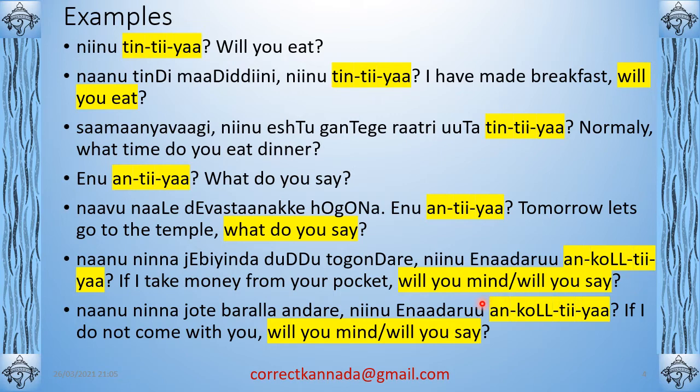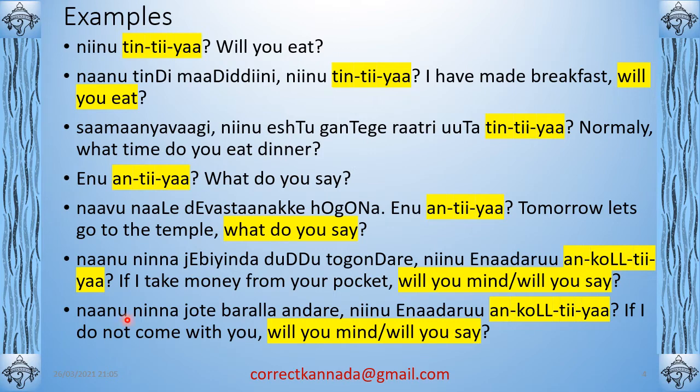This ಅನ್ಕೊಳ್ಳು means to assume. But the exact translation in English will be, will you mind? Will you say anything? Right? Will you get angry? Will you feel offended? All this is ಅನ್ಕೊಳ್ತೀಯಾ. ನೀನು ಅನ್ಕೊಳ್ತೀಯಾ. ನೀನು ಏನಾದರೂ, here ಏನಾದರೂ means whatsoever. ನೀನು ಏನಾದರೂ ಅನ್ಕೊಳ್ತೀಯಾ means whatsoever, will you mind? Will you say anything at all? Or will you get offended? Will you scold me? All this is ಏನಾದರೂ ಅನ್ಕೊಳ್ತೀಯ.